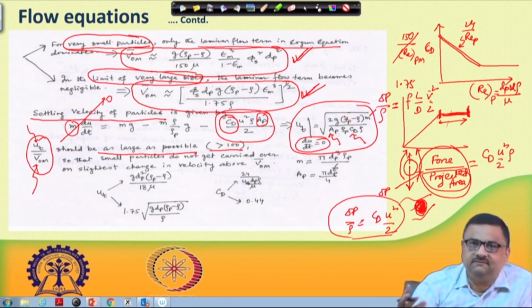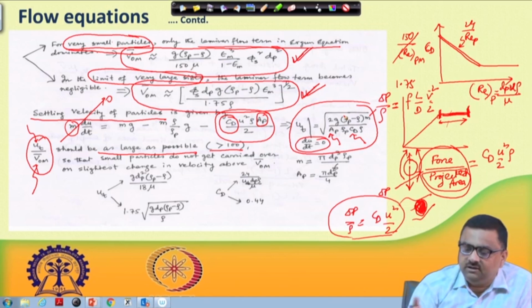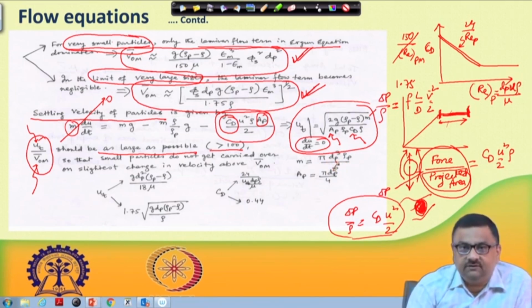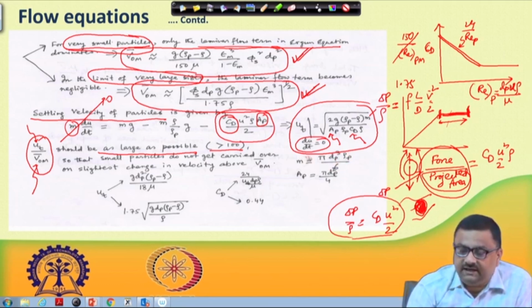Rho p is the particle density, that means the solid density. The porous medium consists of solid particles, so that solid density is rho p, rho is the density of the fluid, and g is the acceleration due to gravity. These are all known to us. M here is the mass of the particle, which is the volume of the particle multiplied by the density of the particle. Volume of the particle is 4/3 pi r cube, or pi by 6 dp cube if you write it in terms of diameter instead of radius, so pi dp cube by 6 multiplied by the particle density. So, this is the M, and AP is the projected area.